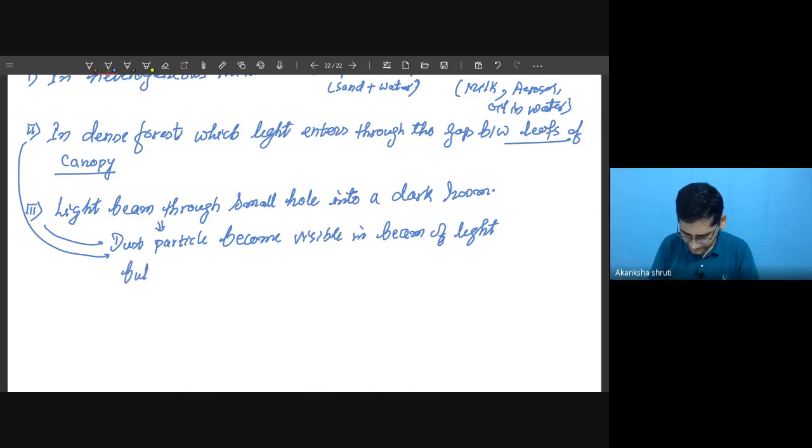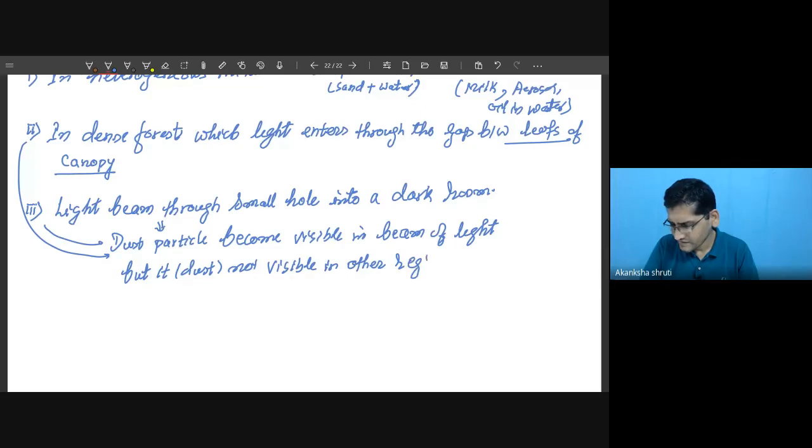But it means the dust is not visible in other area or other region. So this you have to keep in mind.